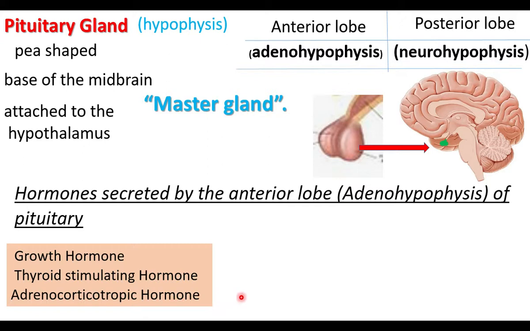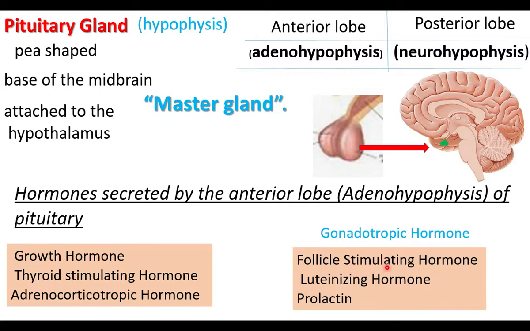The next three hormones are involved in the development and functioning of reproductive organs, so they are called gonadotrophic hormones. There are three gonadotrophic hormones: follicle stimulating hormone, luteinizing hormone, and prolactin. They are called FSH, LH. Follicle stimulating hormone, luteinizing hormone, and prolactin are gonadotrophins or gonadotrophic hormones. The first three are somatotrophic hormones. So 3 plus 3, 6 hormones.